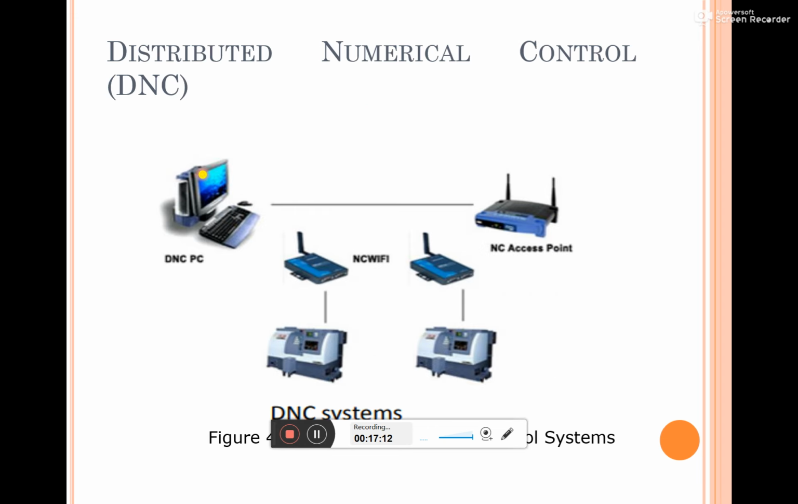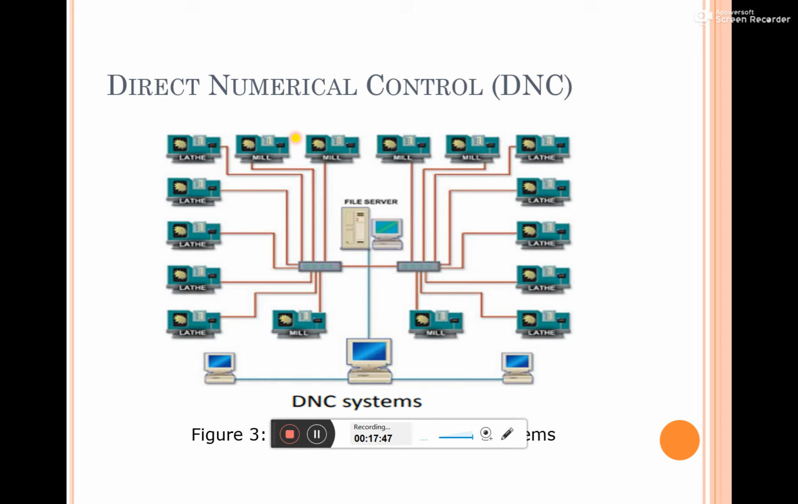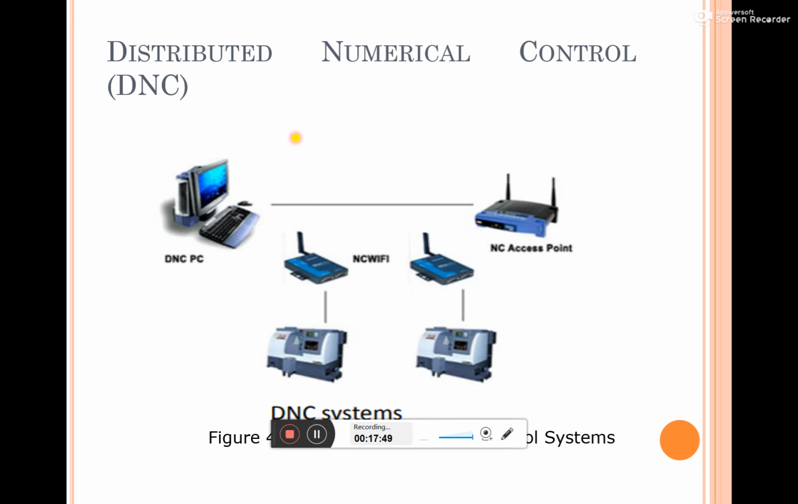So this is how the DNC system is arranged. There will be different CNC systems, connected by a network to the file server. We can transfer the program to a particular machine, and this CNC system may work according to that program of instructions. That is how direct numerical control, or distributed numerical control, performs.